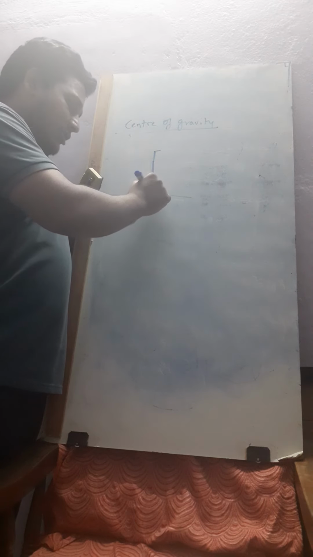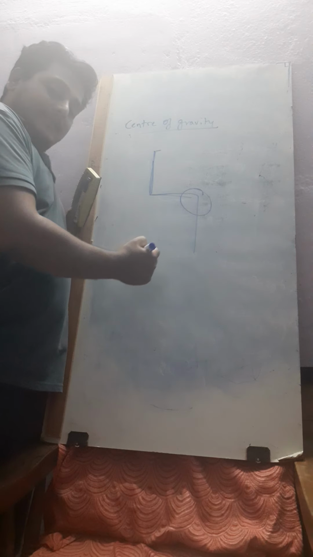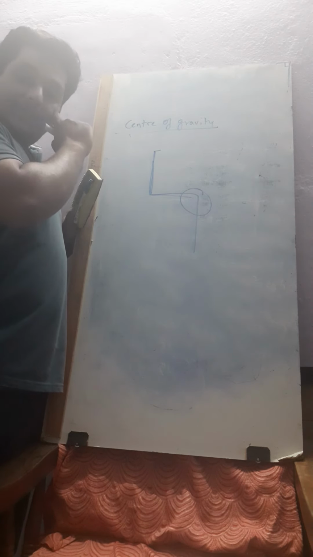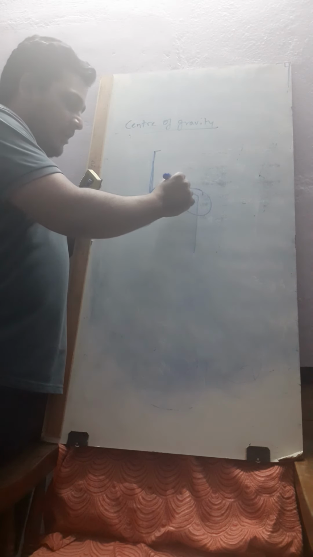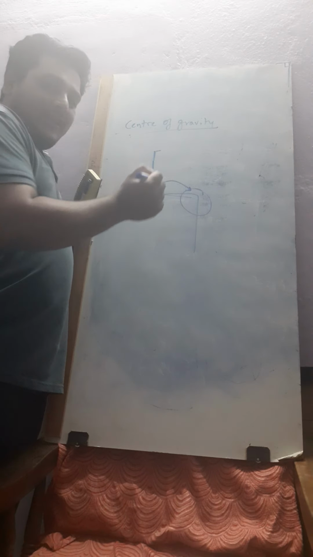Now one more thing, try it at home. Sit on a chair, touching your back to the chair and keeping the knees like this, without bending your knees, and try to stand up. You can't stand. If you bend the knees, you shift your center of gravity from one place to another, and only then can you get up.